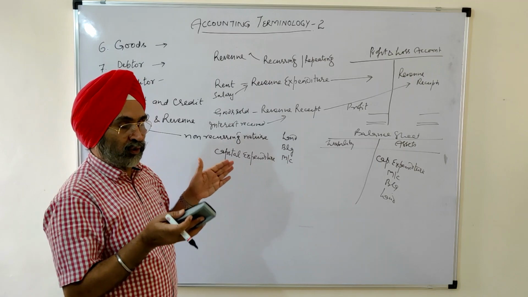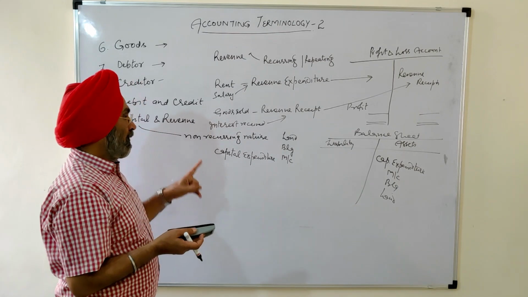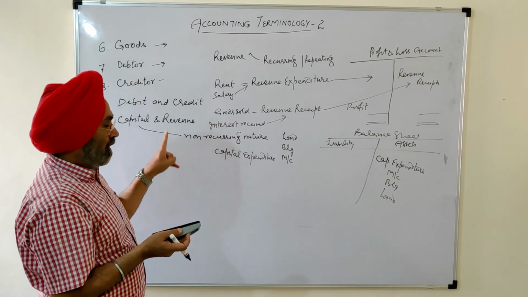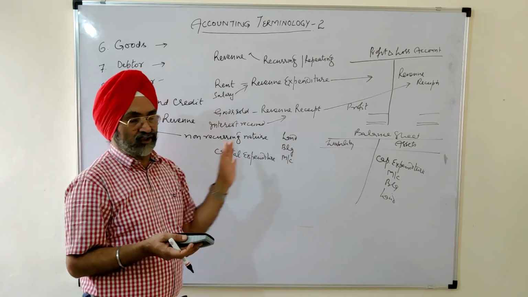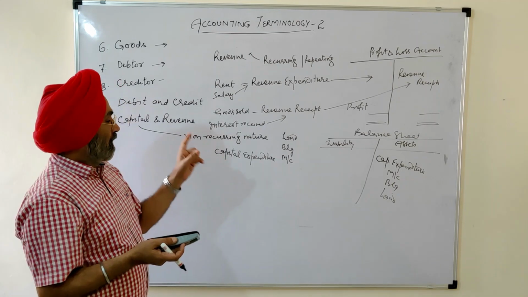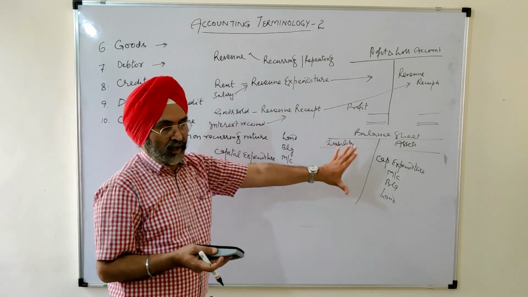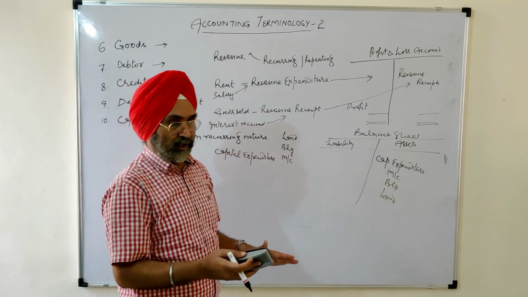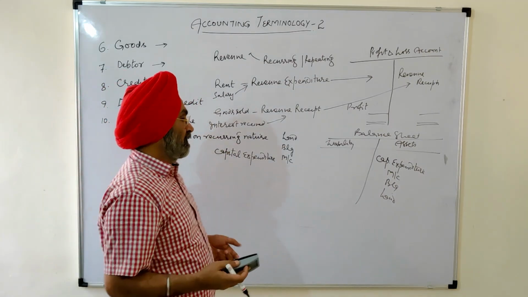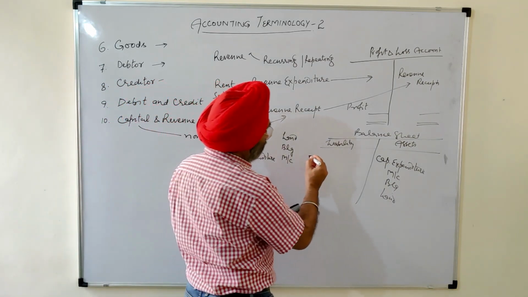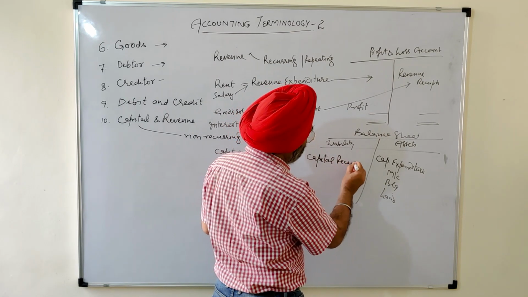Here I want to conclude one thing for my further point. The next point I have to discuss: all payments of non-recurring natures are our assets. I am repeating: all payments of non-recurring nature are our asset. This point we have concluded, for the discussion purpose of my next point also. And capital receipts. Capital receipts are liabilities.